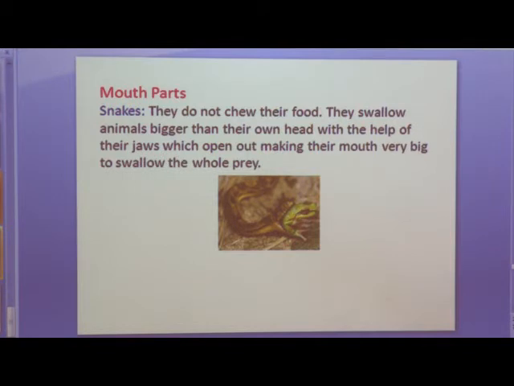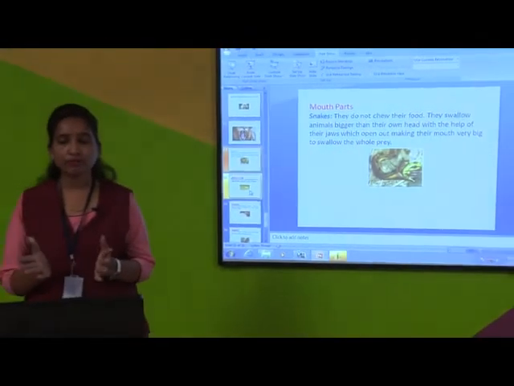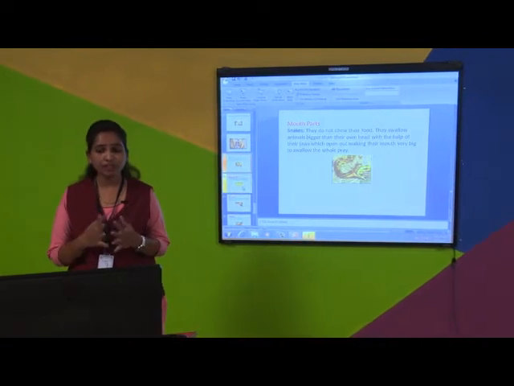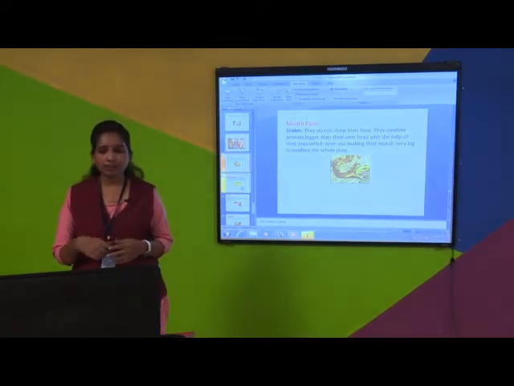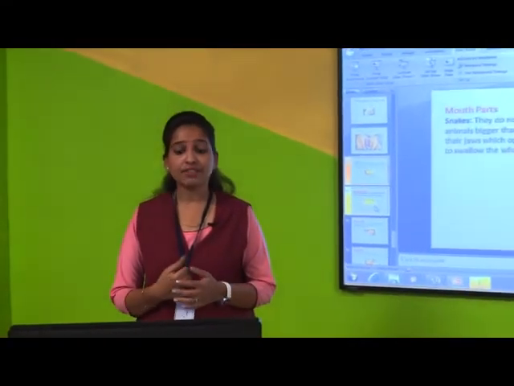Can you see on the picture? Snake is eating frog. Now they do not chew their food. Who does not chew? Snake. Snake does not chew its food. What will they do? They will swallow animals bigger than their own head with the help of their jaws, which open out, making their mouth very big to swallow the whole prey.